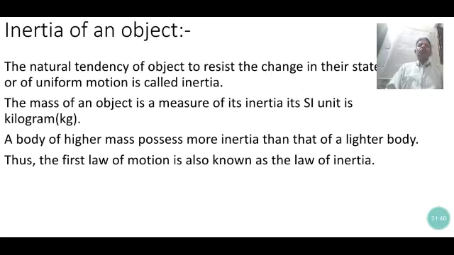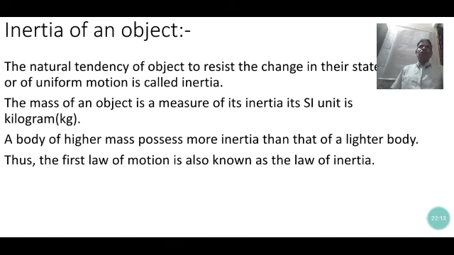In the next part, we discuss inertia. Inertia is explained by the first law of motion. What is inertia? It is the natural tendency of an object to resist the change in its state. Whenever the body is at rest or in uniform motion in a straight line, that state is known as inertia. It is possessed by the body due to its mass.